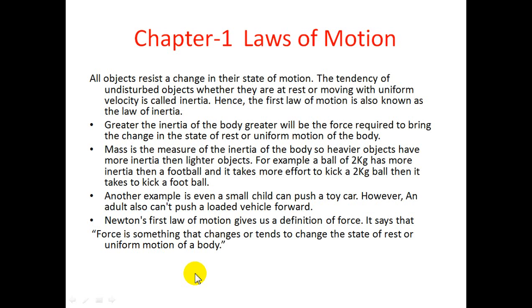You will see written here that all objects resist a change in the state of motion. It means that all of them try to remain in a rest position. No object moves by itself; it always wants to stay in a static position.